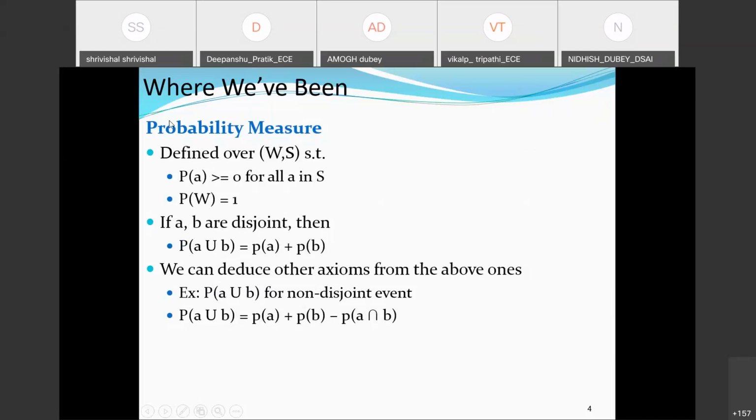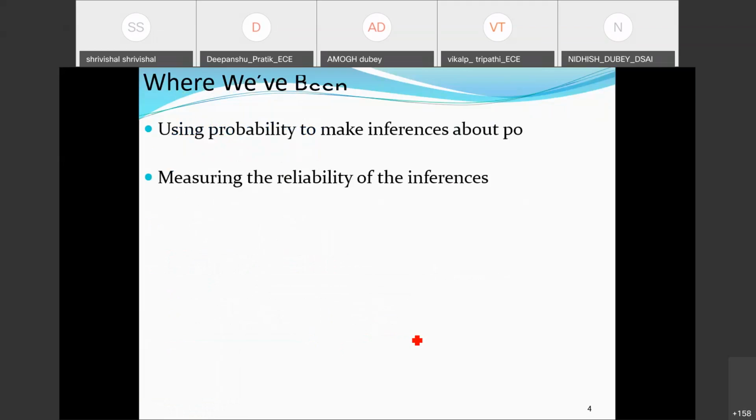Simultaneously, we also discussed a few of the axiom properties of probabilities here, and based on that we concluded that the probability you define will be a positive quantity. Whatever the context, it will always have some positive value in the range of 0 to 1. Its value is not going to be more than 1. And further, we decided a few properties related to disjoint events: if they are disjoint, then P(A union B) will be P(A) plus P(B). And subsequently, if there are non-disjoint events, then this one here.